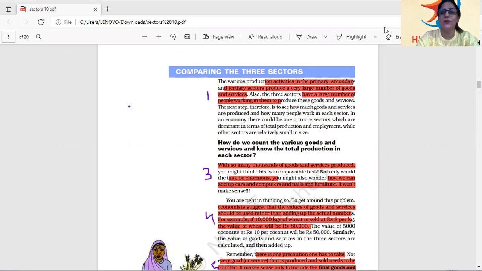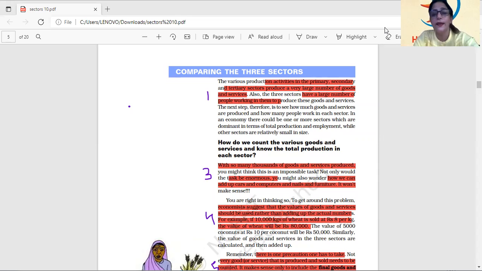So today we'll be doing what is GDP and how do we calculate it. But before that, I would like to tell you something. As you all know, people work in primary, secondary and tertiary sector and they produce a very large number of goods and services. Primary and secondary sector produce goods and tertiary sector generates services.